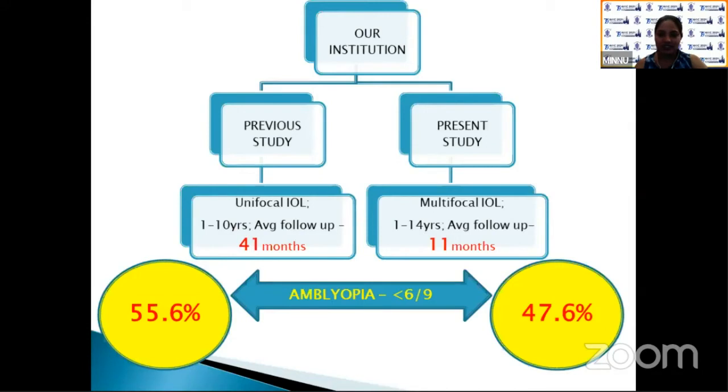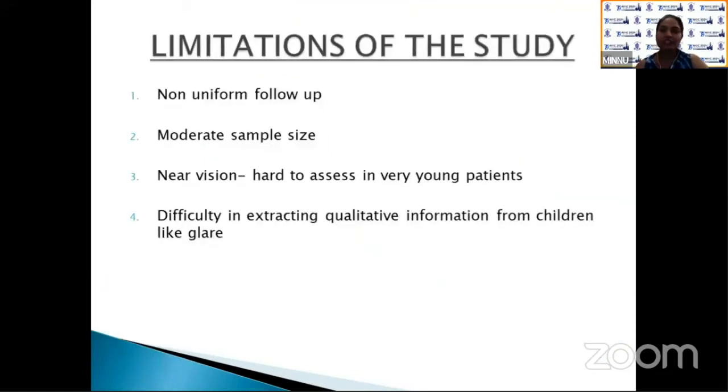But in our study, the average follow-up period was 11 months, but the prevalence of amblyopia was much less. The limitations of the study were non-uniform follow-up, moderate sample size, near vision and contrast sensitivity hard to assess in young children, and difficulty in extracting qualitative information from children.